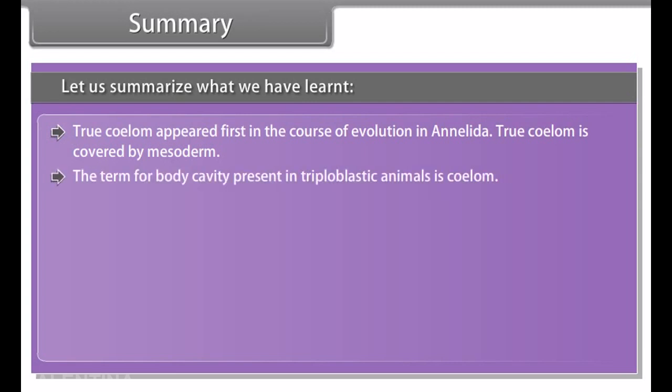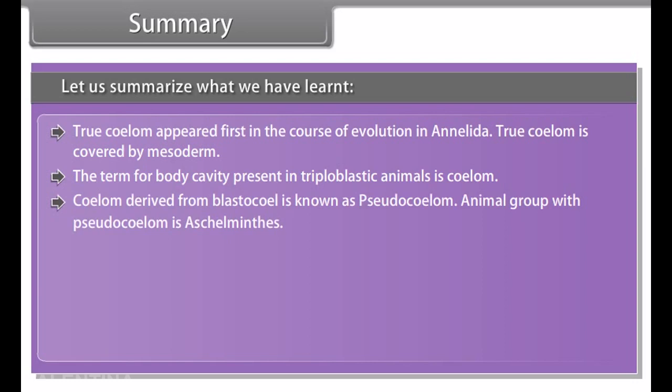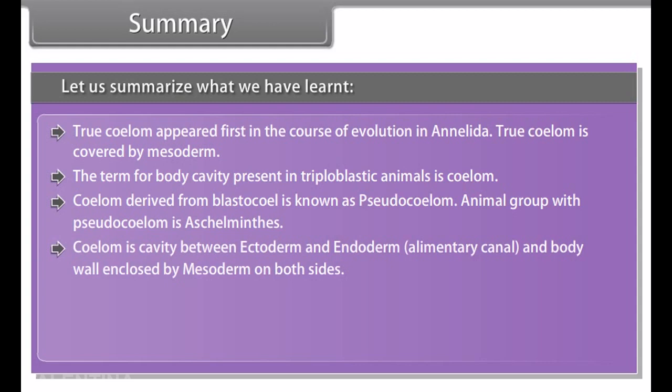The term for body cavity present in triploblastic animals is coelom. Coelom derived from blastocoel is known as pseudocoelom. Animal group with pseudocoelom is Aschelminthes. Coelom is cavity between ectoderm and endoderm, that is, alimentary canal, and body wall enclosed by mesoderm on both sides. Coelom produced by splitting of mesoderm is schizocoel.